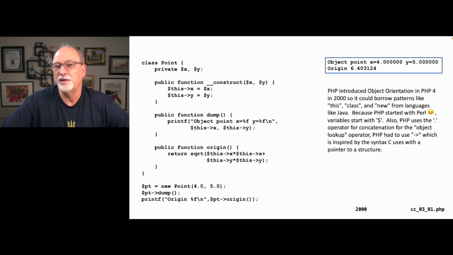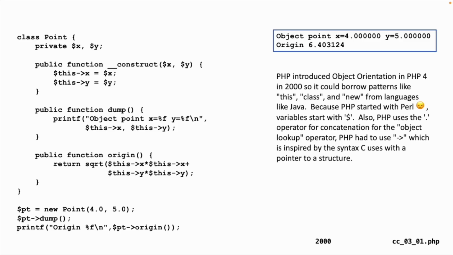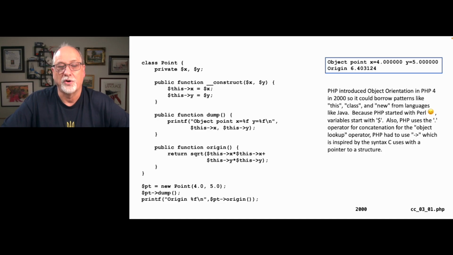If we look at PHP, now the key to PHP is PHP is a procedural language when it was created in 94, and then it became an object-oriented language in PHP 4 and then 5. It was late to the party, so it could be inspired by everything, by JavaScript, by Java, by C++, by Simula, by Scheme, all of those things. And so the PHP object orientation is kind of pretty as a result of that. Now, one of the things that happens in PHP is it's got some weird language syntax things in that variables have to start with a $ sign. Thank you, Perl, for that.